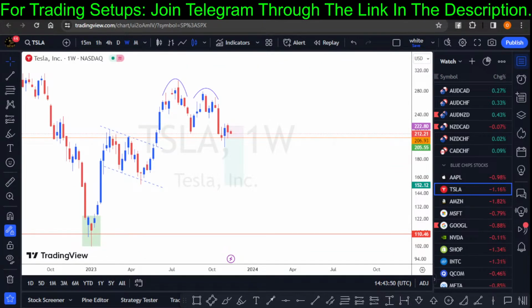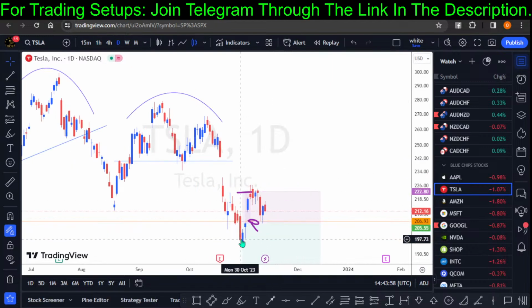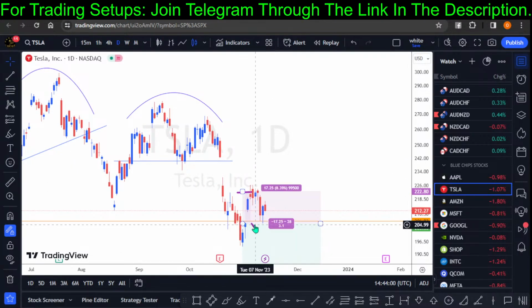So Tesla has been showing some kind of indecision, right? Yeah, I'm still monitoring to see what Tesla has to do, but Tesla is still going in a ranging medium. What Tesla is currently doing right now, I still don't understand. But I'm still monitoring Tesla. Maybe we could get the potential zone to accumulate on Tesla.